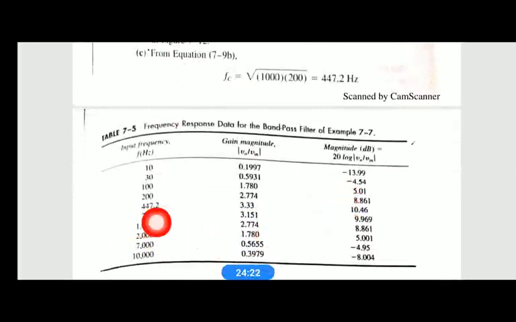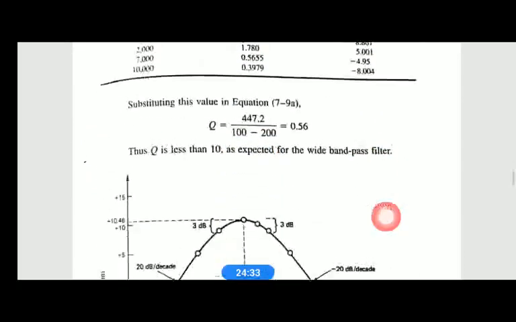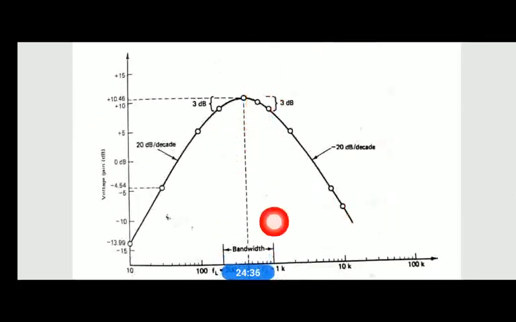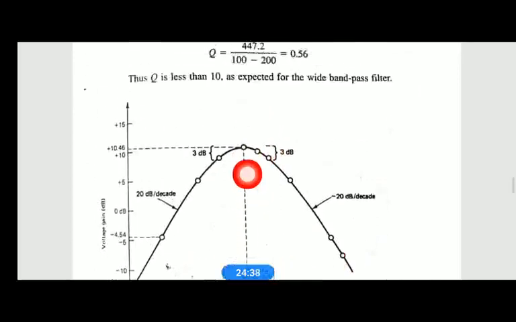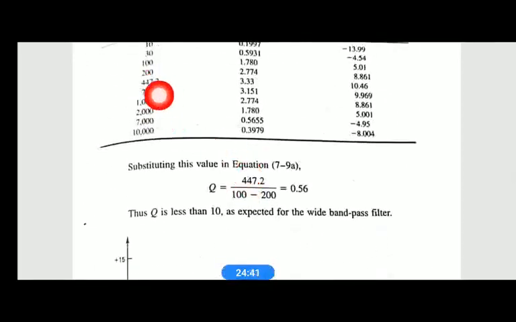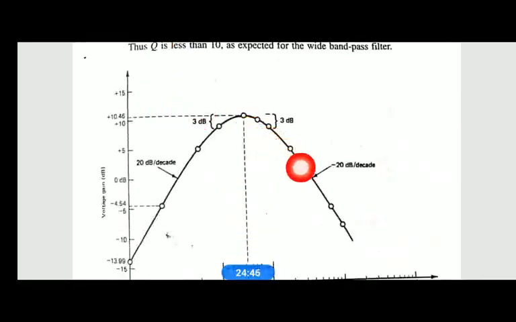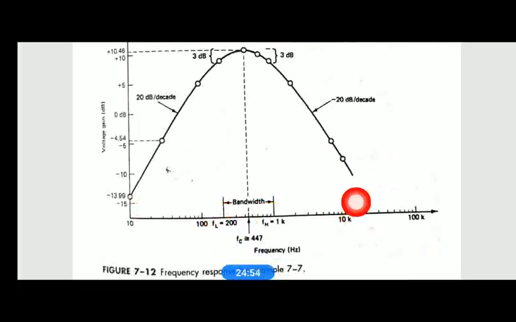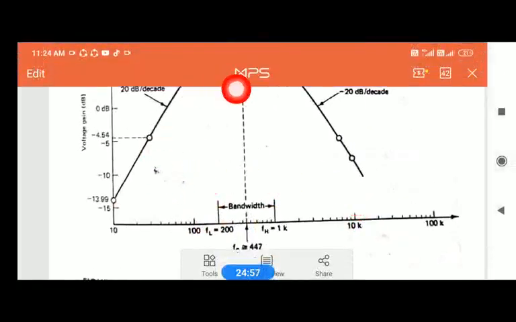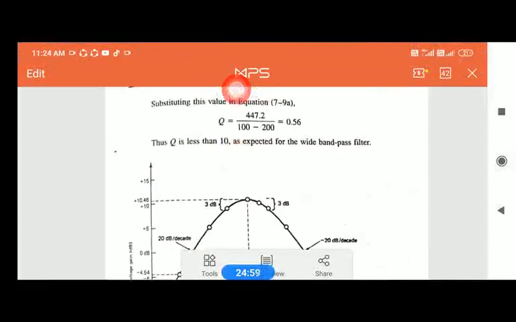For 447, which is the center frequency, you calculate the gain in dB, which is approximately 10.49. Therefore the gain in dB is the highest at the center frequency. After the center frequency, if you increase above 447, you see the gain goes on decreasing. So you make a point for all the gain in dB for different values of f, and you plot the graph, right?